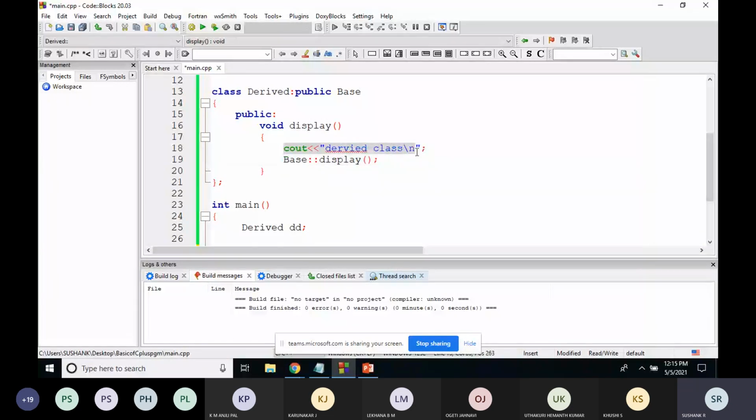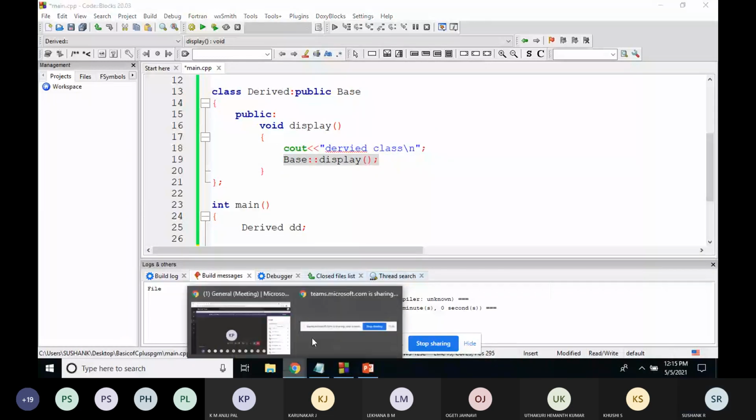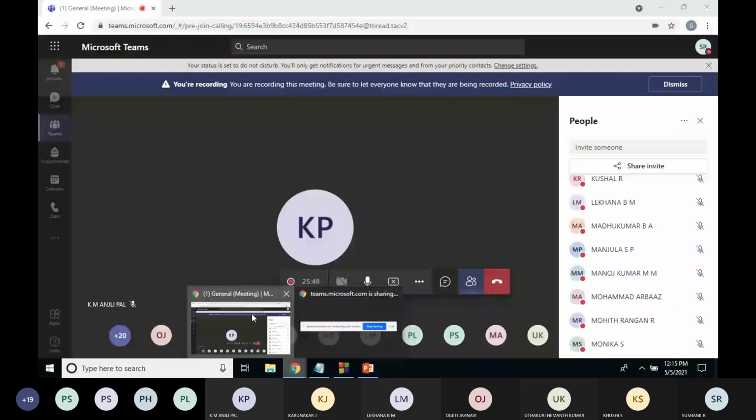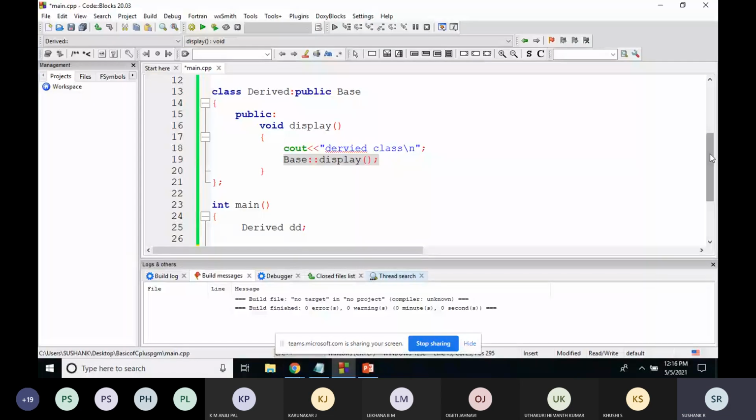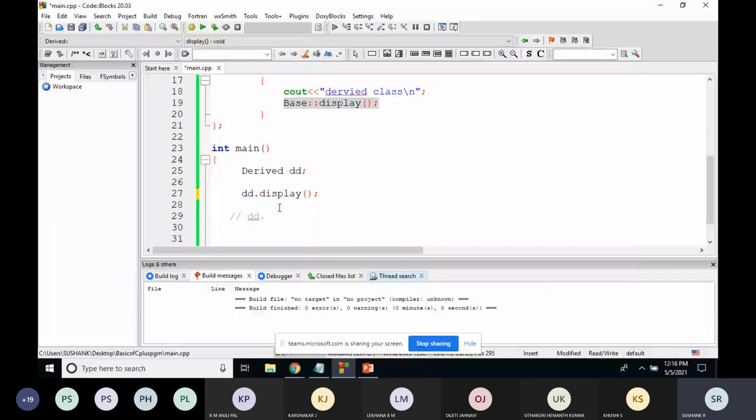After this line, we have one more function. See one more variation to this: how you can call a function of the base class from the function of the derived class. For that, you just need to write the base class name, the scope resolution operator, then the function name of the base class. Now if I write dd.display, by now you know it will execute the function of the derived class.